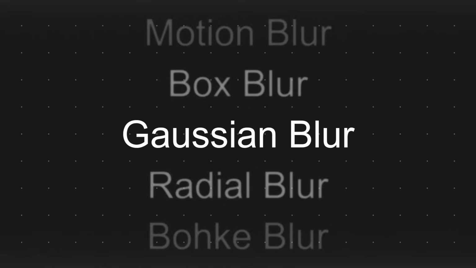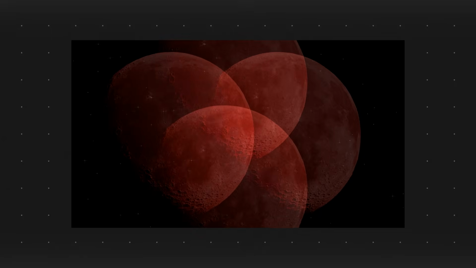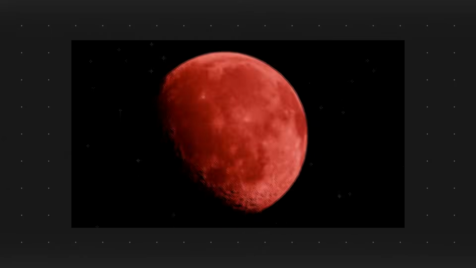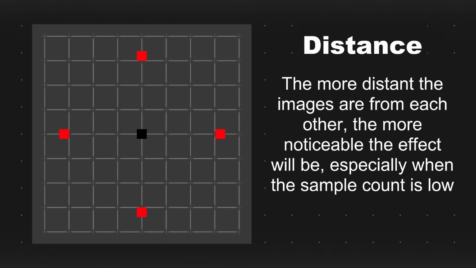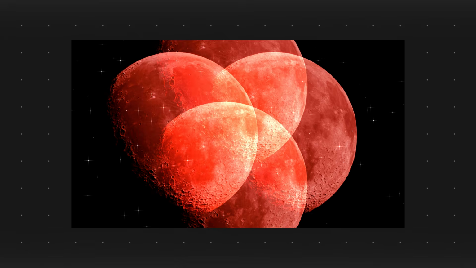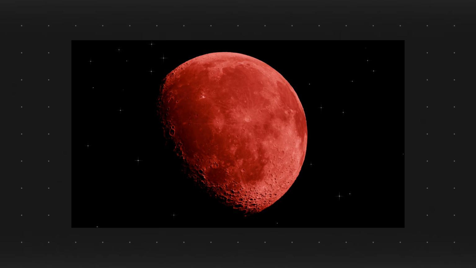Now let's jump into a slightly more complex implementation. The base of the effect will rely on a blur shader. I have decided to go for Gaussian because of its simple implementation. Gaussian blur is created by offsetting the scene image multiple times and combining it back together. The amount of times we offset the image by determines the quality of the blur. This is called the sample count. The distance between the samples makes the image look blurrier. This is called the blur radius. When combining the images, their opacity needs to add back to 1, restoring the original colors.